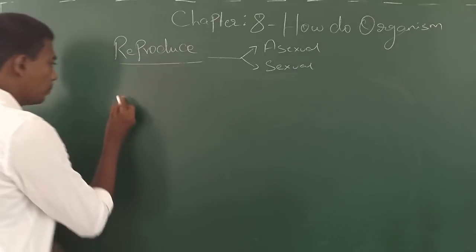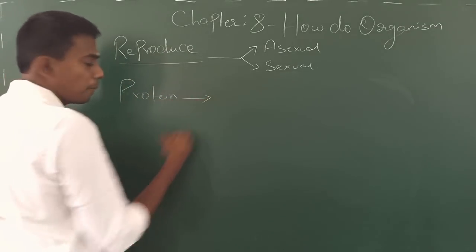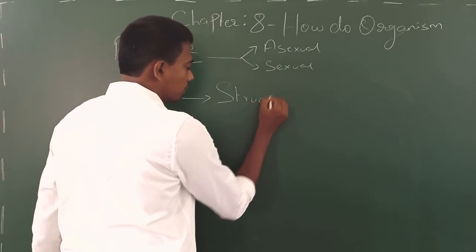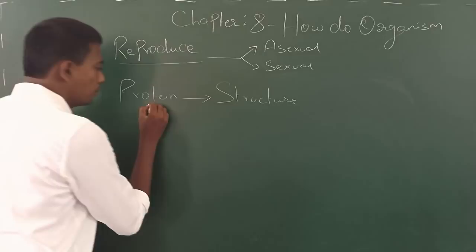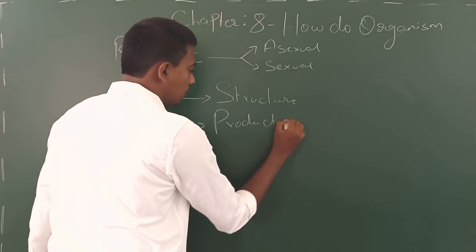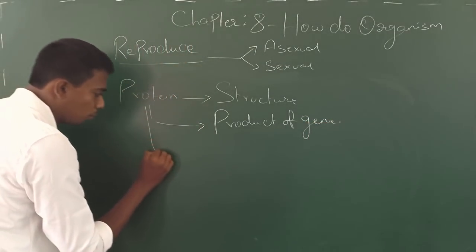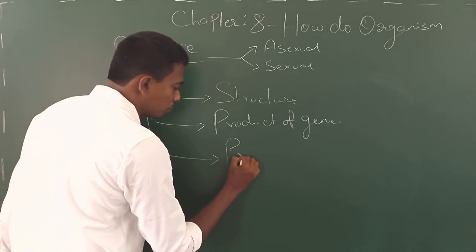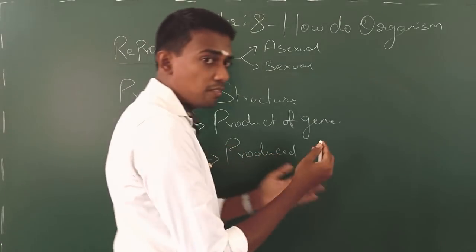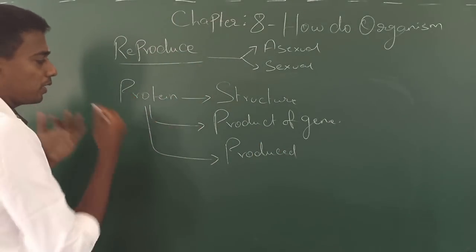What is protein? Protein is a molecule that brings structure. Protein is a product of gene, and protein is produced by several biological processes.